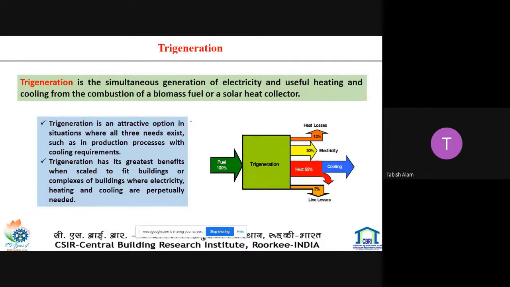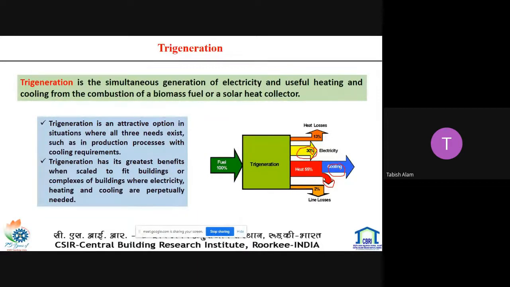Tri-generation is very important for buildings. Basically, tri-generation is a system which can generate electricity as well as heating and cooling. So it serves three purposes: electricity, cooling, and heating. There is another loss, but usable energy can be electricity, heat, and cooling.